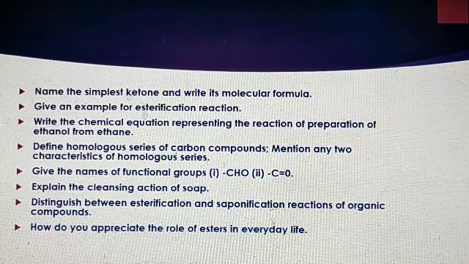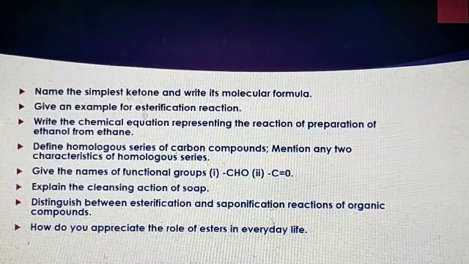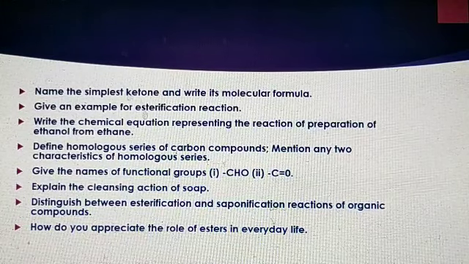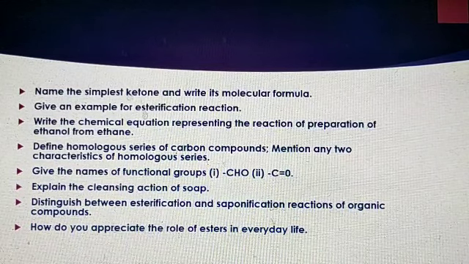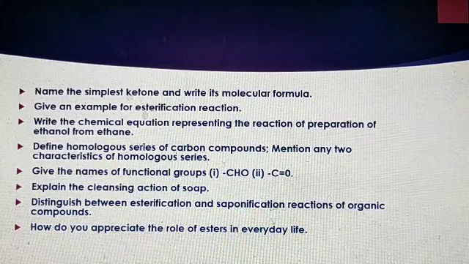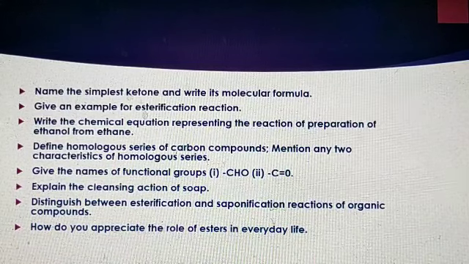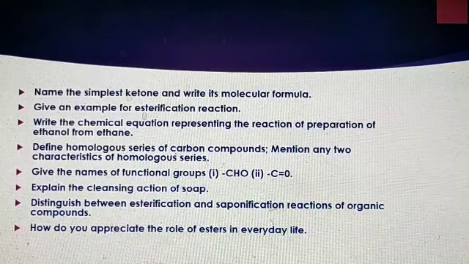Next, define homologous series of carbon compounds. Mention any two characteristics of homologous series. Next, give the names of functional groups CHO, CO. Next, explain the cleaning action of soap. Next, distinguish between esterification and saponification reactions of organic compounds. How do you appreciate the role of esters in everyday life?